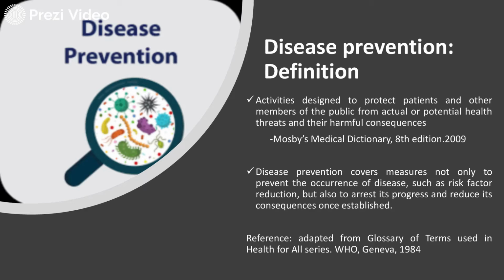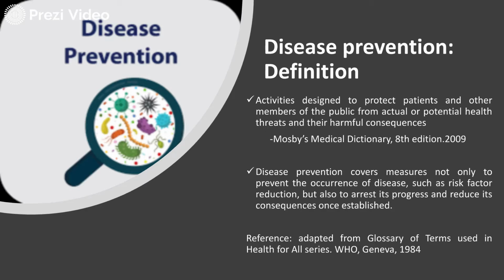You can say the definition is that prevention comprises the activities designed to protect the patient and other members of the public from actual or potential health threats and their harmful consequences. So prevention comprises a series of activities whose ultimate aim is to protect the patient and other members from the harmful effects of the disease. Disease prevention also covers measures not only to prevent the occurrence of the disease but also includes risk factor reduction, and to arrest its progress and reduce its consequences once established.